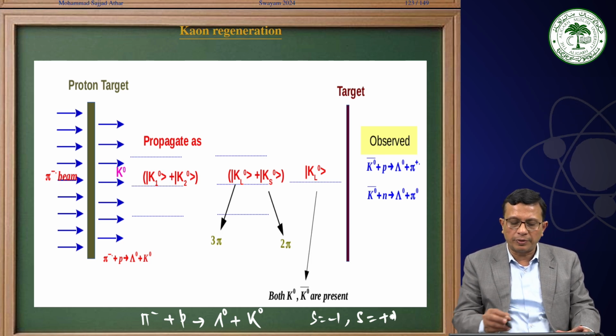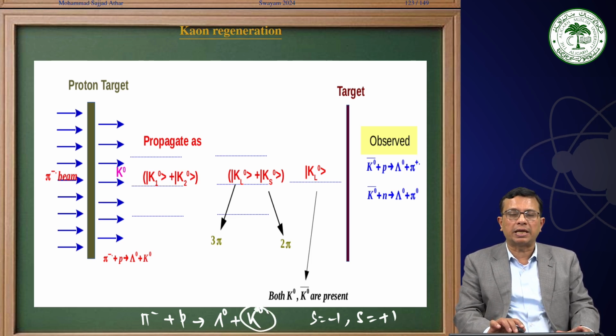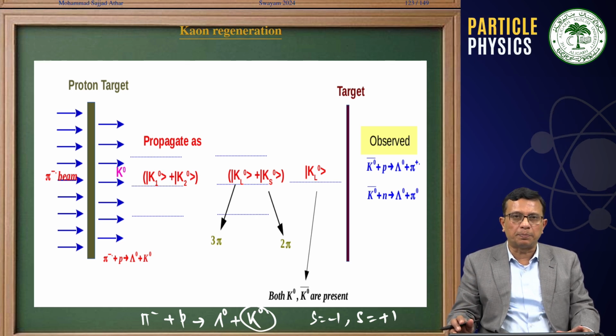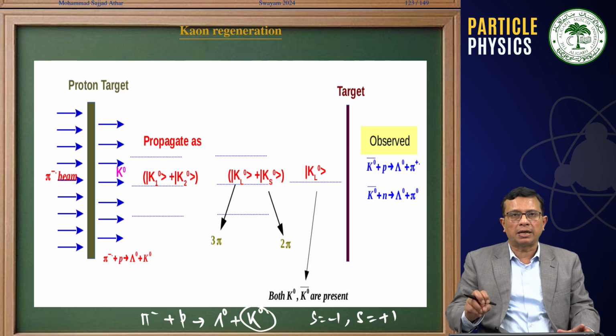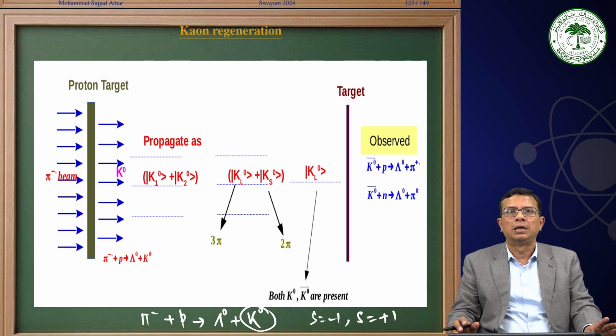Then we talk about the produced K0 that propagates as K10 and K20. We saw that K10 can decay to 3 pions and K20 can decay to 2 pions. Therefore, the phase space available for K10 is quite less than the phase space available to K20, and therefore K20 is associated with particles which have a short lifetime, while K10 is a long-lived particle. Therefore, we rechristen them as KL0 and KS0.